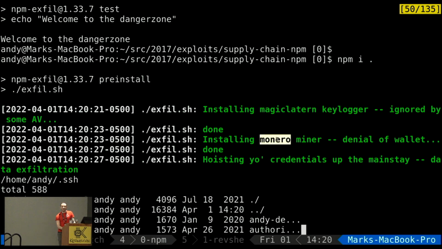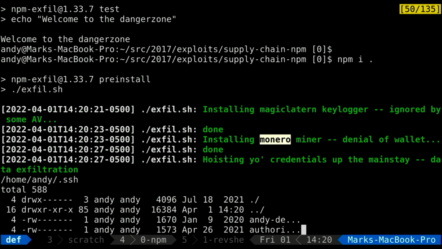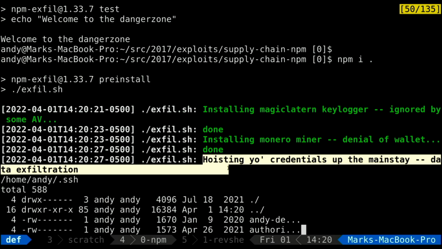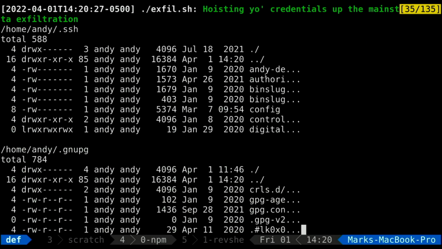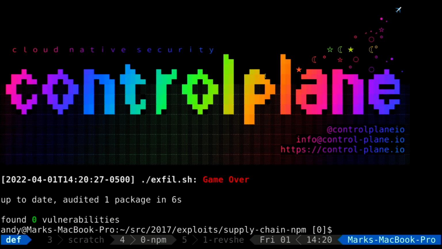Maybe we do some kind of wallets. And this is probably the worst. We're going to lose our signing keys, maybe for Git repos, maybe GPG. Both of those keys are exfiltrated and are not password protected. I mean, the keylogger is there to grab the password as well. And that's various elements of my keychain. This has just exfiltrated my local development environment and identity because I didn't look at what I was doing.